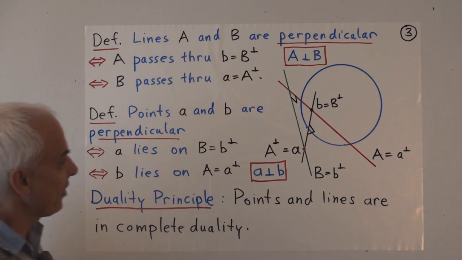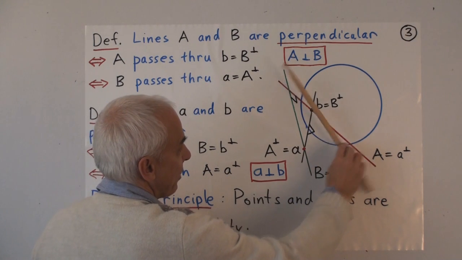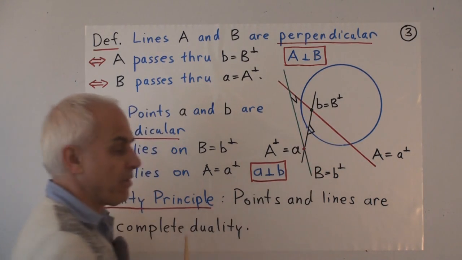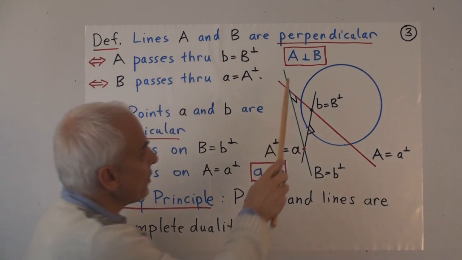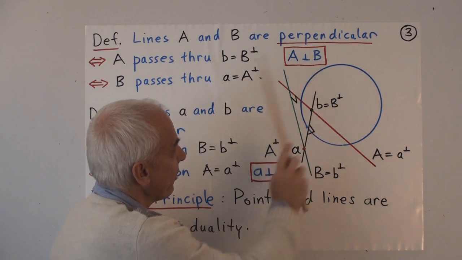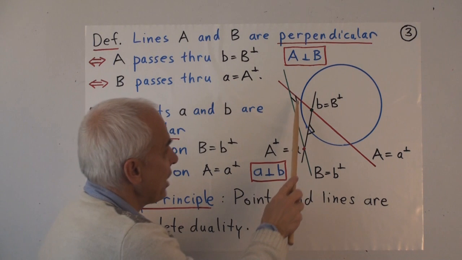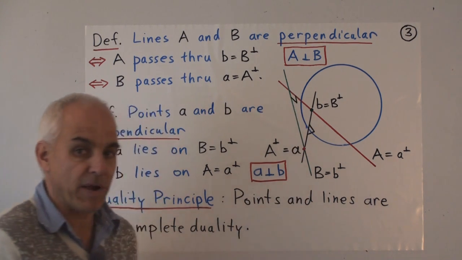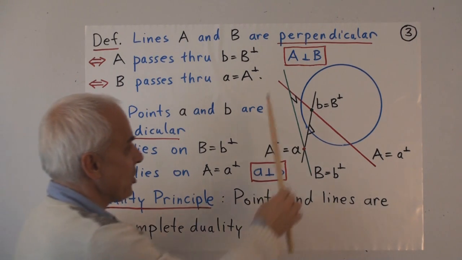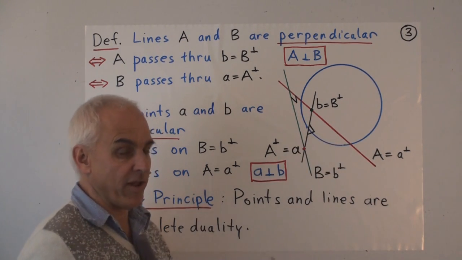And if that happens, then we're going to say that this line, capital A, and this line, capital B, are perpendicular. We're going to denote that symbolically by this symbol right here. And on the page, we're going to write a little right angle indicator there, which might be slanted now a little bit because the lines aren't perpendicular in the usual sense.